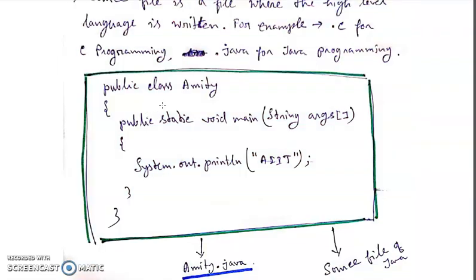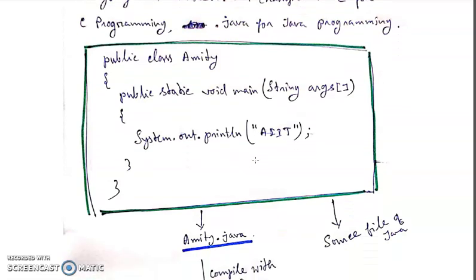Generally, the convention for naming a source file is this: you have given the class the name Amity, and within that class you have written public static void main String args. That means Amity is a class, and within that class you have written the main method. So your source file name will be amity.java. This is the naming convention of a Java source file.